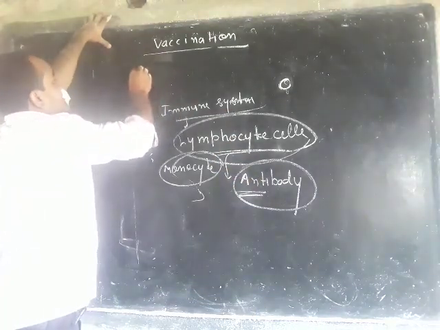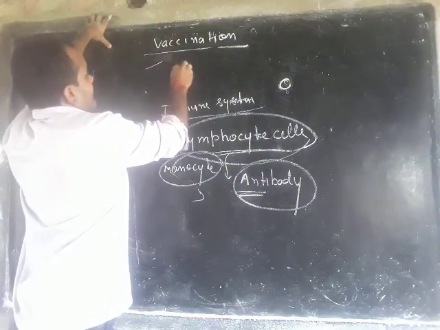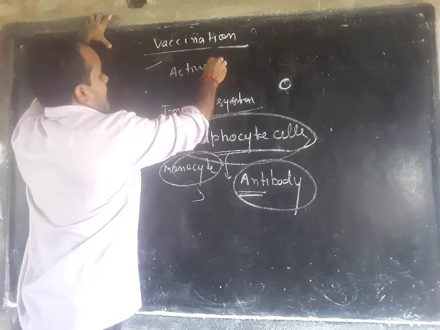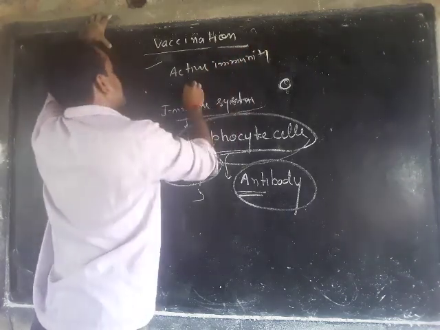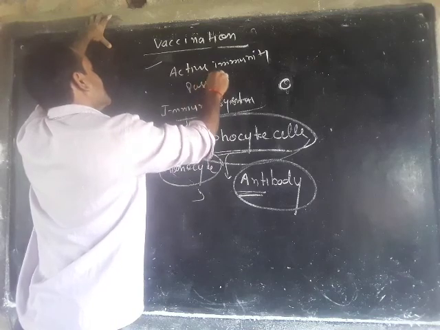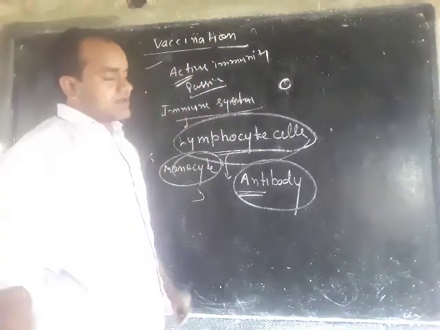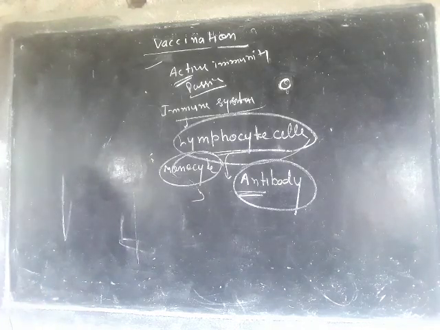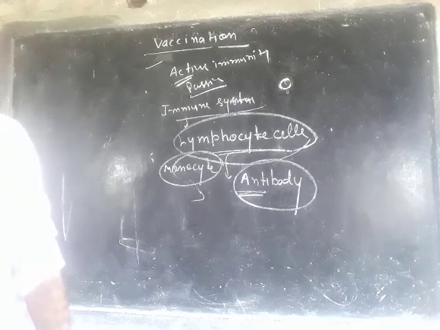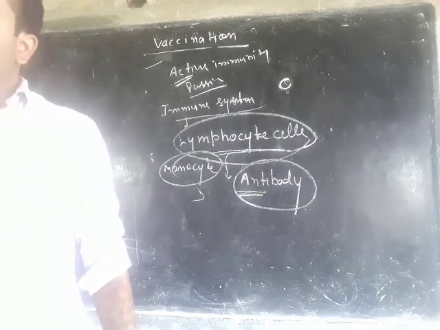Now, what is active immunity and what is passive immunity? In the case of active immunity, we activate our immune system.